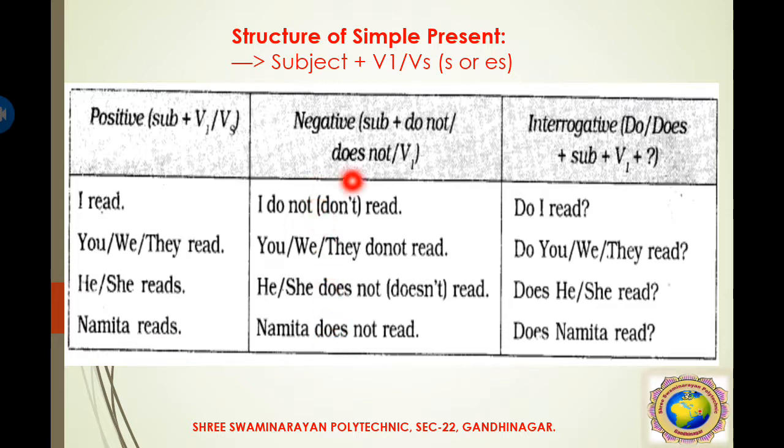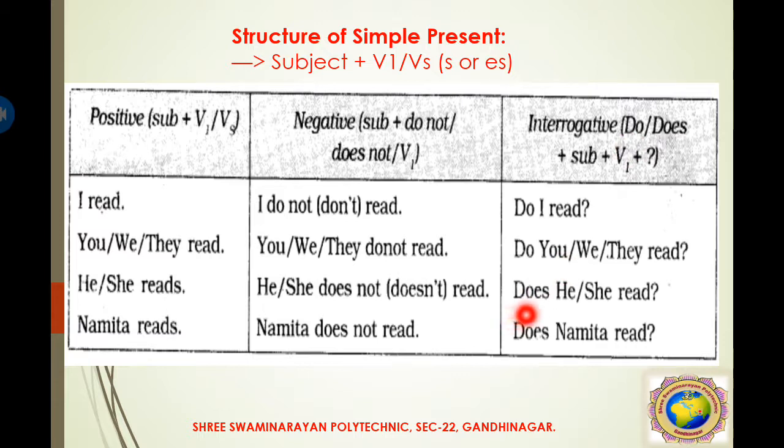Now this negative sentence or positive sentence can be converted into interrogative, or in the form of questions. So do, does plus subject plus verb in base form makes questions. So do plus I read. Whenever the subject is third person singular, I use does, and for others I use do.